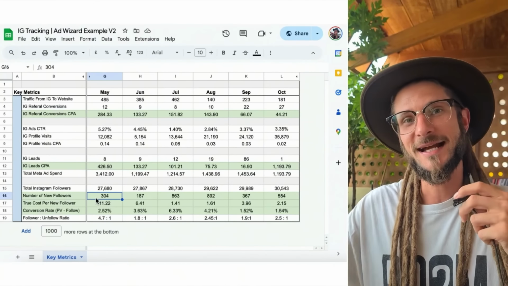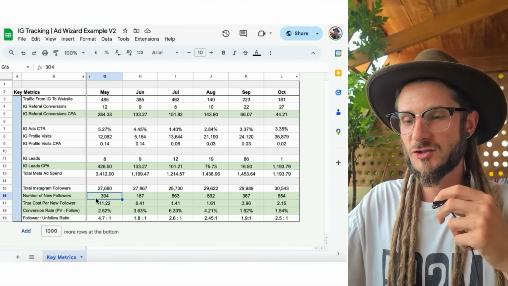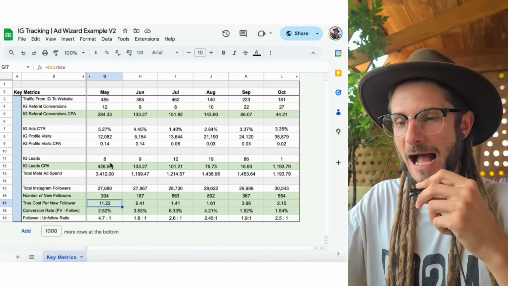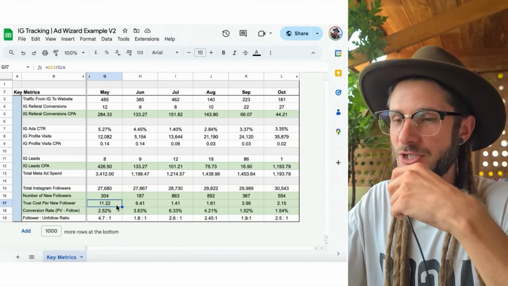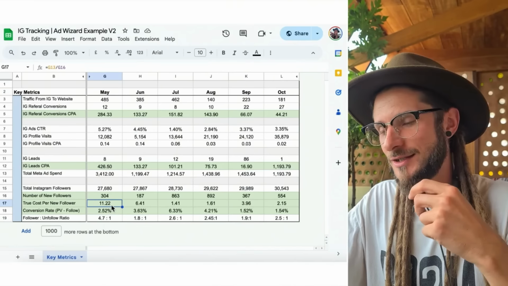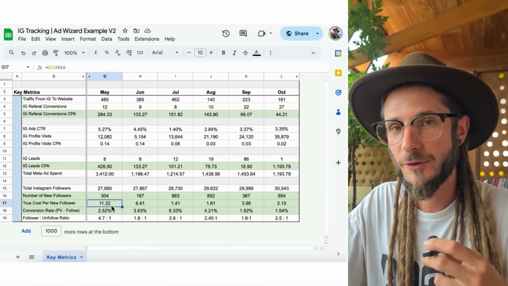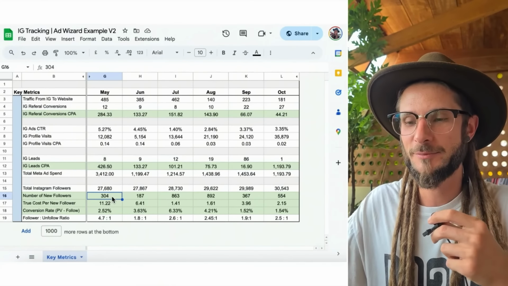And now we can see exactly how many followers we've had, which will also tell us, when we extract and look at the ad spend, how much it's cost us for a new follower. So it's interesting to watch and monitor. Again, as you're changing the audience targeting, etc., it's interesting to monitor your actual true cost per new follower, okay? This obviously looks at the Meta ad spend in total divided by the number of new followers.